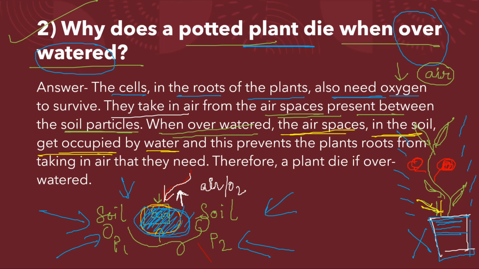Now if there is no air, will the root be able to breathe? No. So this prevents the plant roots from taking in the air they need. Therefore a plant dies if it is overwatered. So you can plant a plant in your garden, but you have to take care of it and give it a sufficient amount of water, not more, not overwatering.